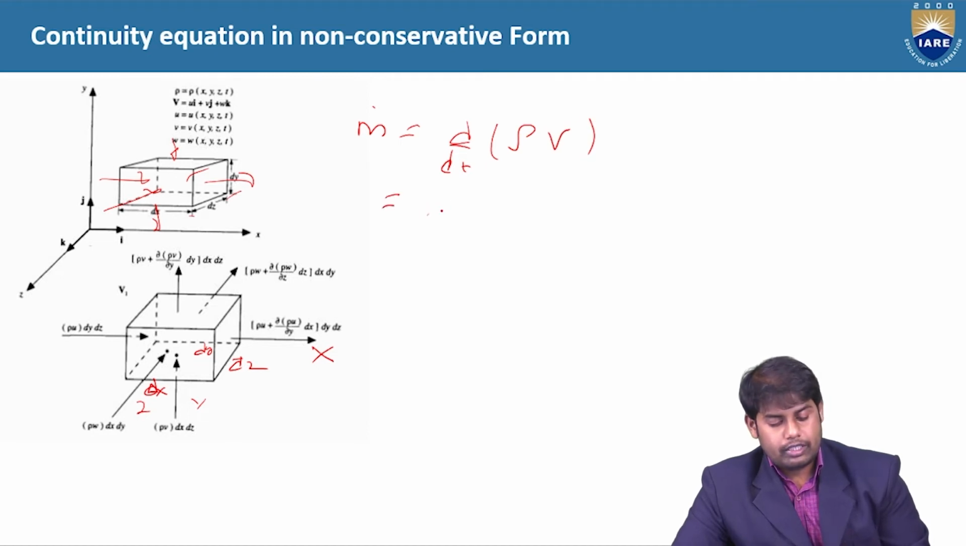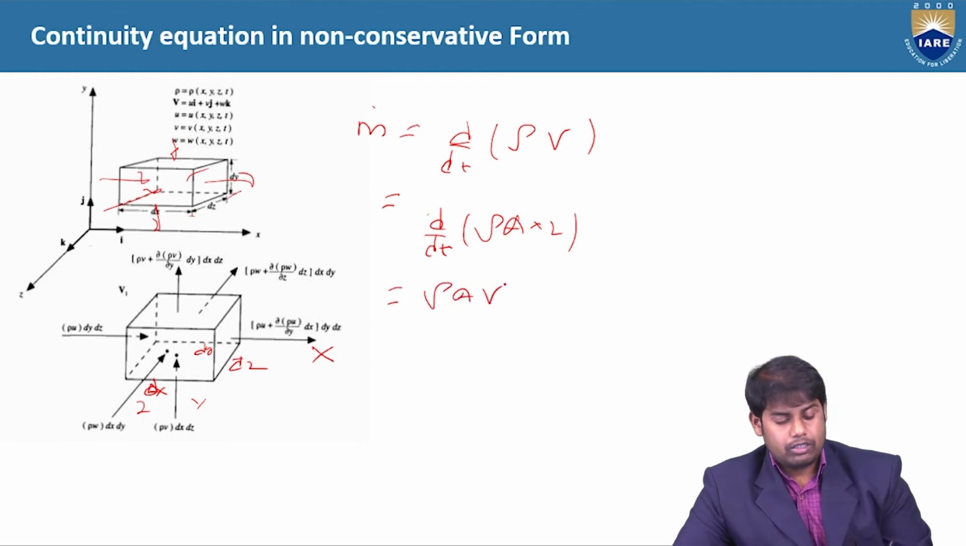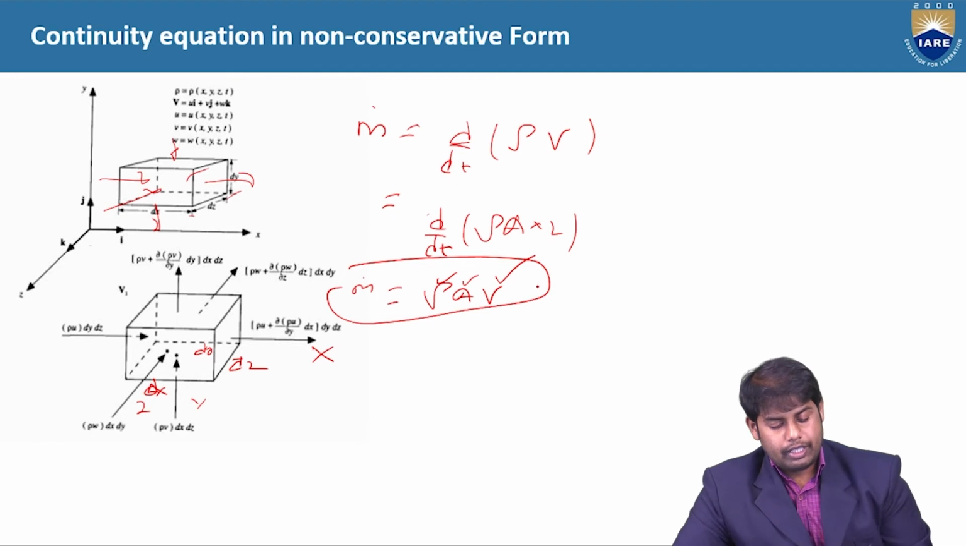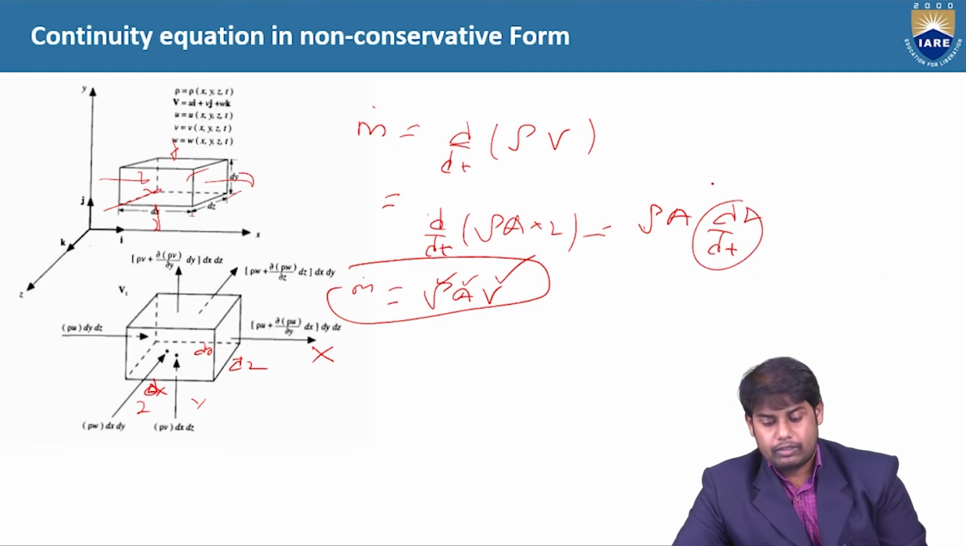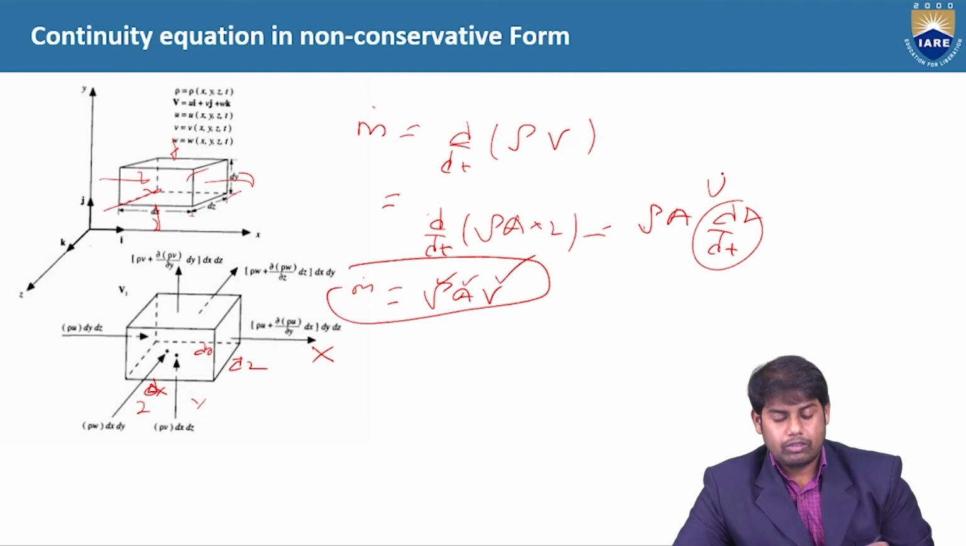Next, d by dt of density into volume. What is volume? Area into length. So basically this becomes area into velocity. So mass flow rate is nothing but density, area into velocity. How has velocity come? This one we have written as rho A dl by dt, and this term is written as velocity. So we have rho A V. This type of formulation we apply for a fluid element.